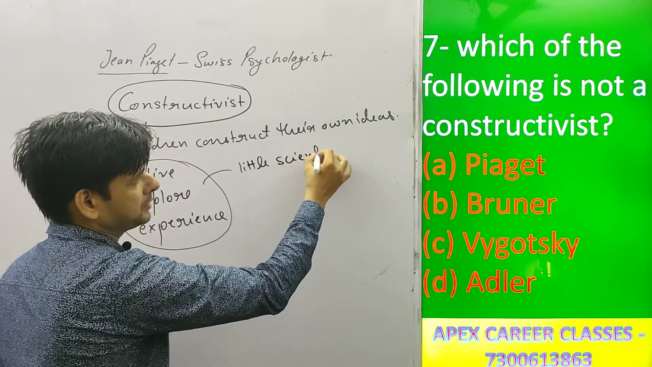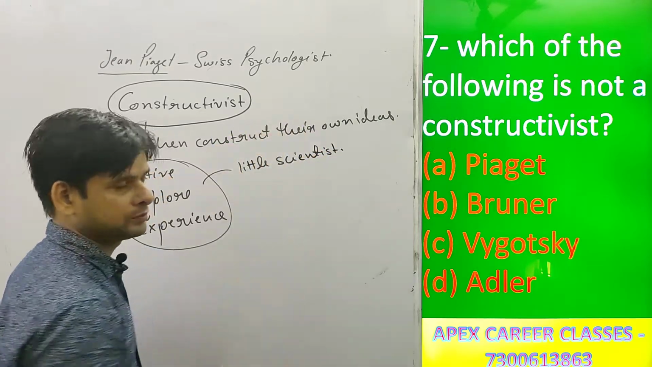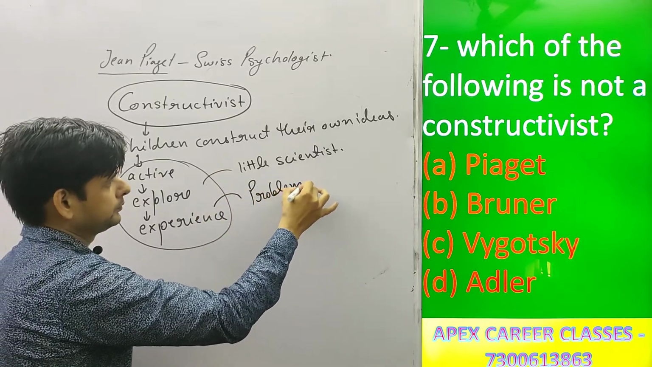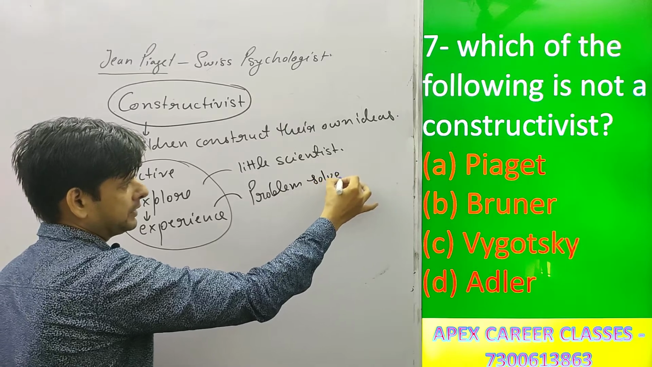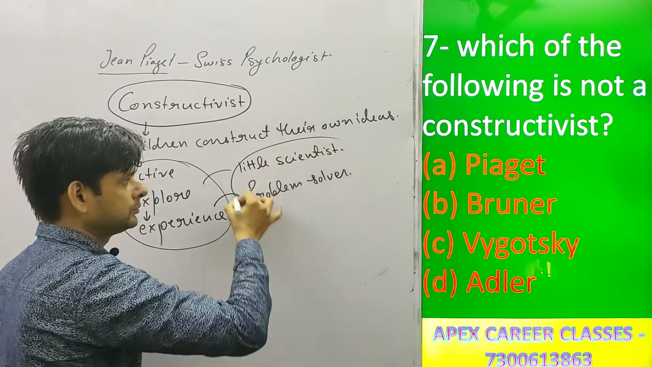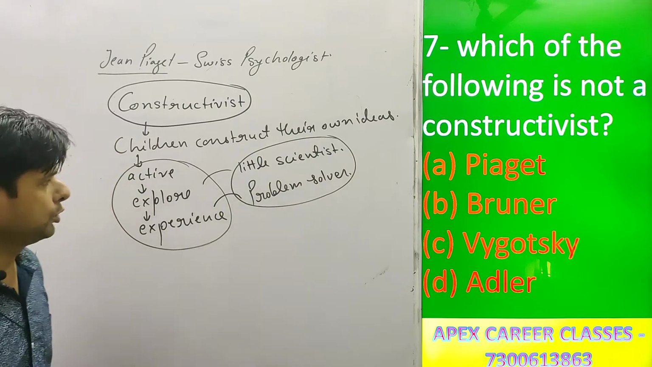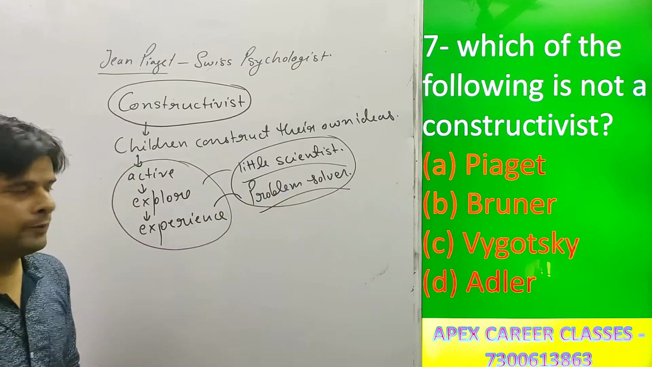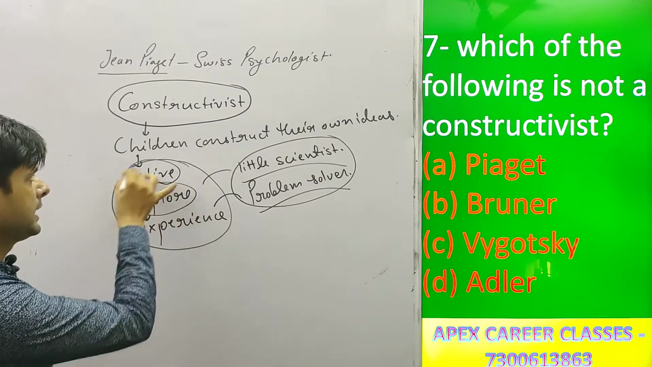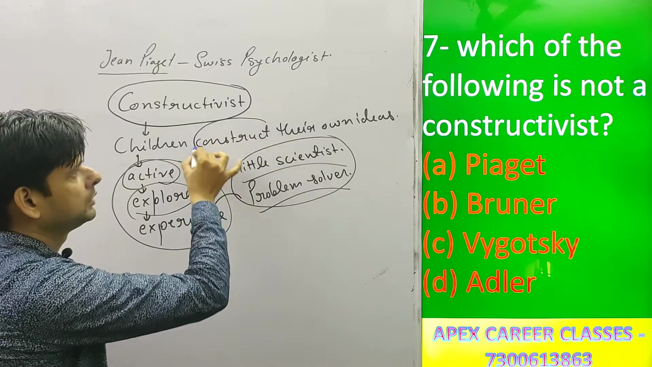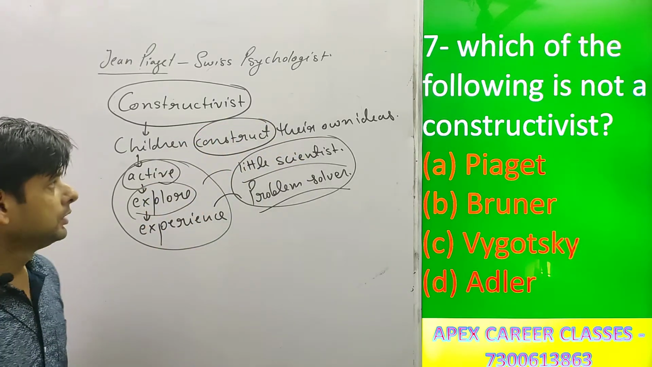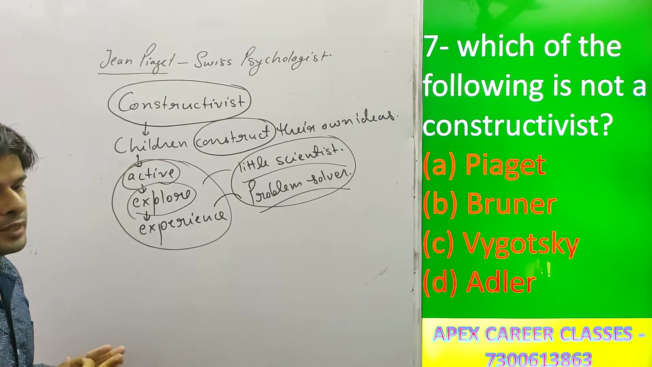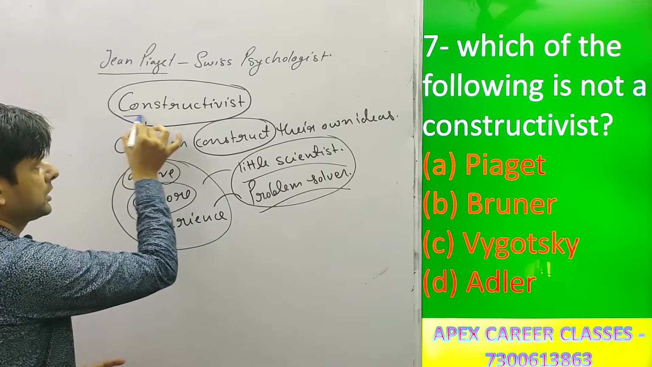So you can say children have a scientific attitude and they are problem solvers, because scientific attitude takes us to problem solving skills. Okay, children are problem solvers and scientific in nature. They explore, they are active, and they construct their own ideas about this world. This theory is known as constructivism, and the psychologists who are related to this theory are known as constructivists.